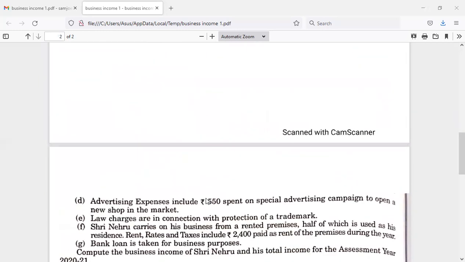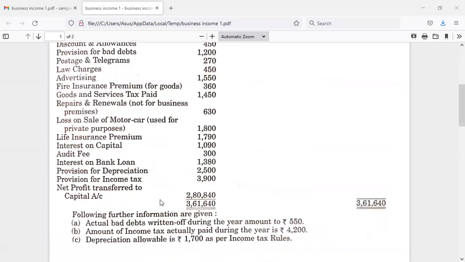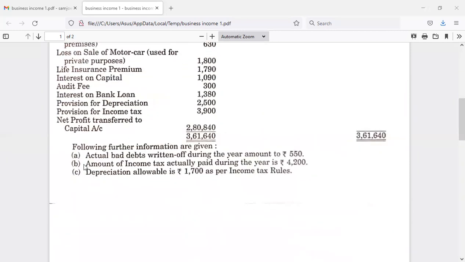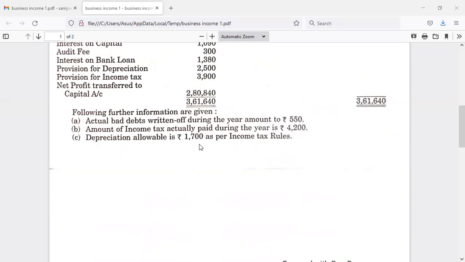Now, certain adjustments are there which we have not considered yet. Point number B: the amount of income tax actually paid during the year is 4,200. It is not related here. While calculating the total income or taxable income, we have to consider it at the end. The next, depreciation allowable is 1,700 as per income tax rules.